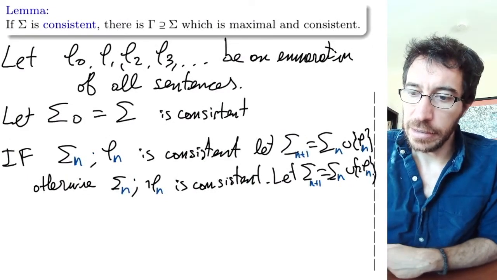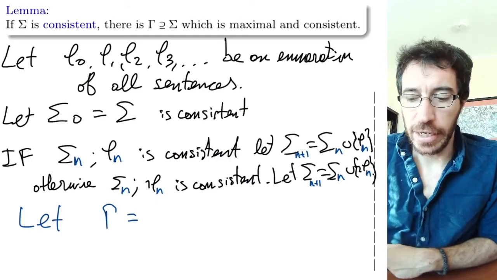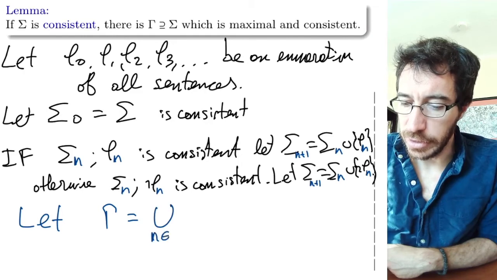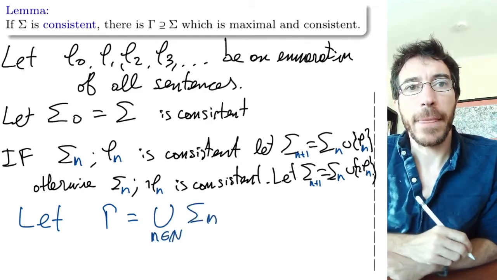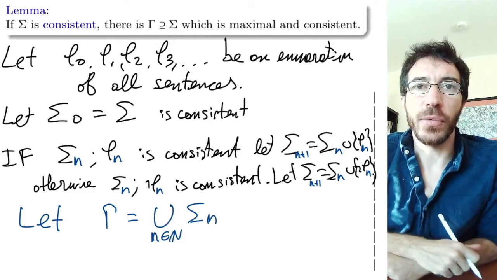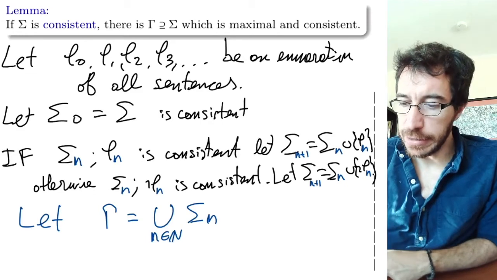And then at the end, we let gamma be the final result, the union over all n in the natural numbers of sigma n. It's going to be maximal because every formula was added along the way. For every formula, we added either it or its negation, so it's maximal.